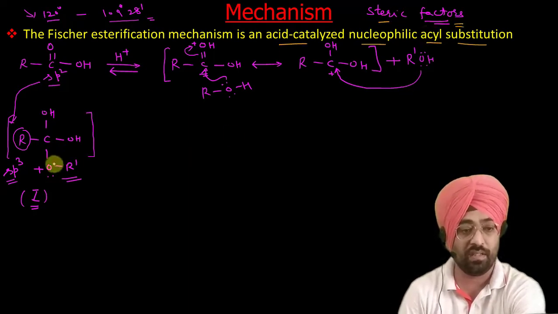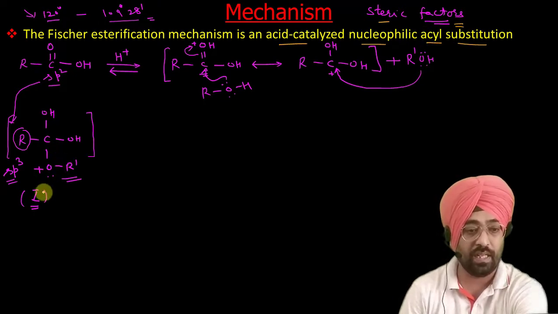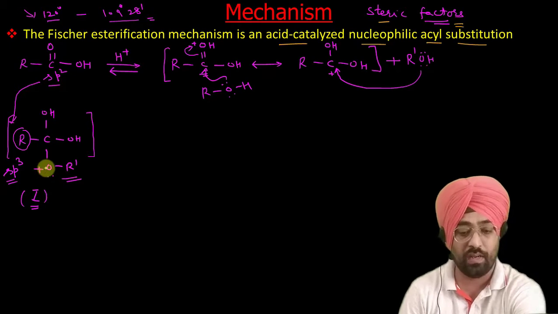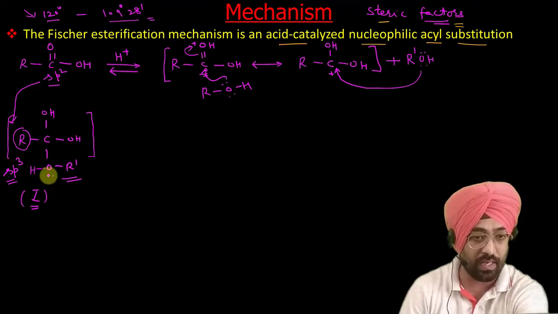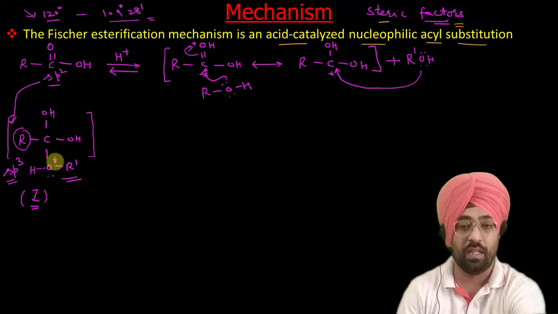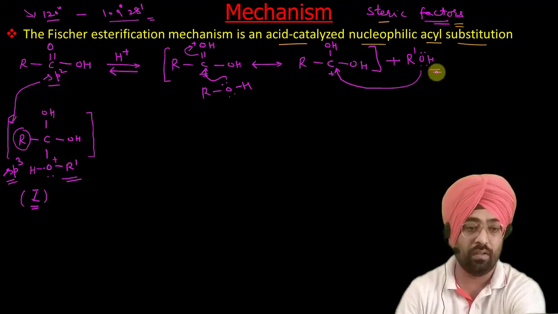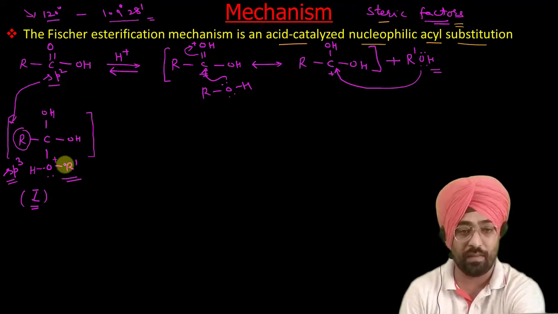Now after this, what happens? This intermediate also has hydrogen, so I have to make a little bit of correction here. So it also has hydrogen. Yeah, now it is correct. This oxygen gets a positive charge. Now because it also contains the hydrogen, so that is what the first step is.